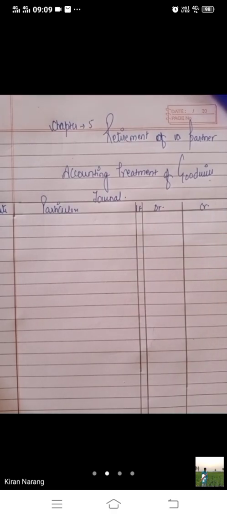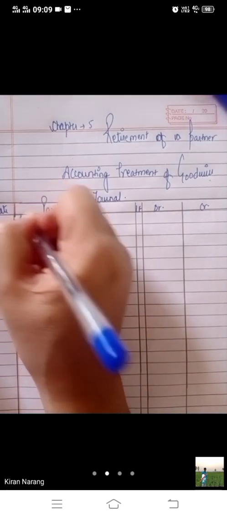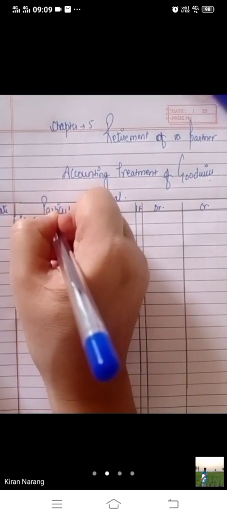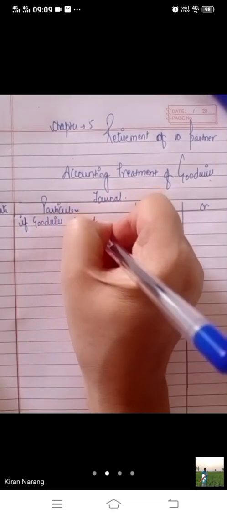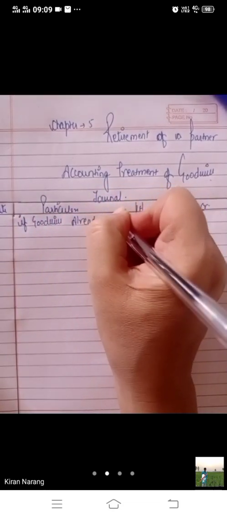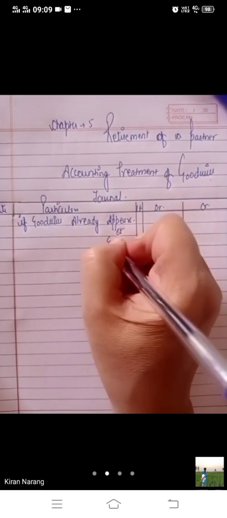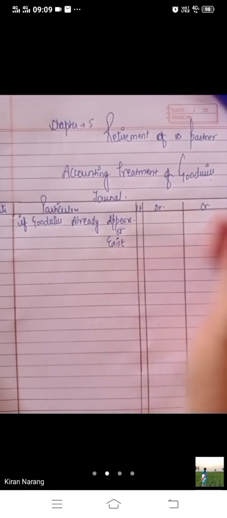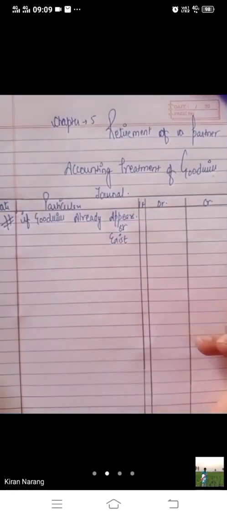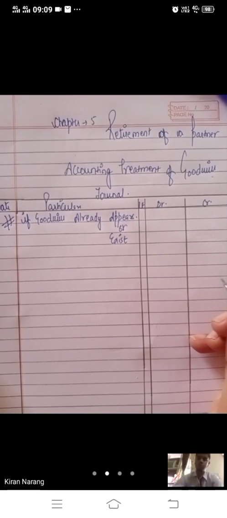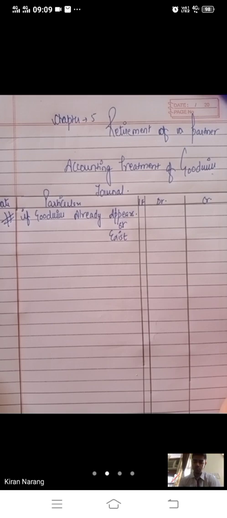Two entries are there. One, if goodwill already appears or exists in the firm, then what entry do we have to pass?